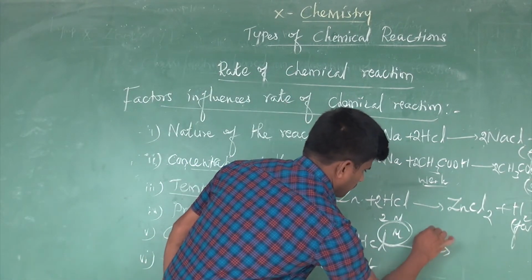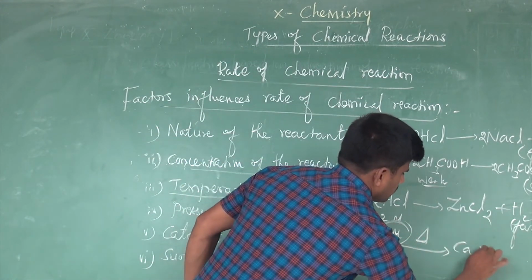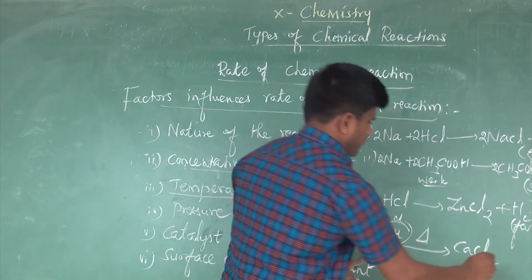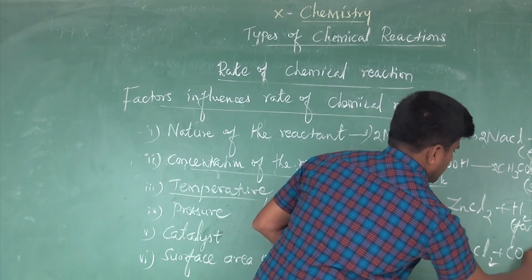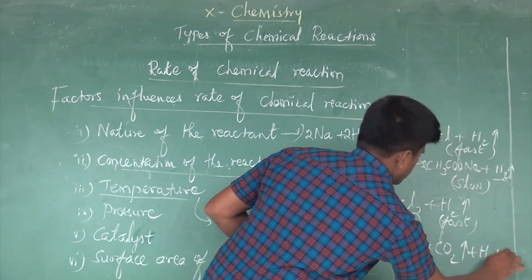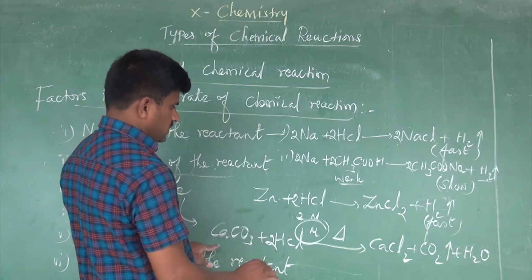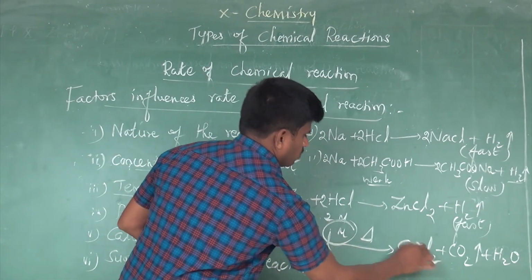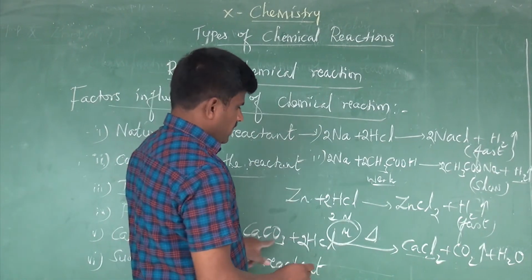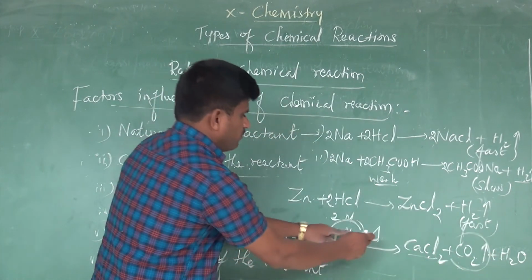Here, when this is heated, the product formed is calcium chloride. The gas liberated is carbon dioxide, and the additional product is water. Calcium carbonate reacts with 2 moles of HCl. Calcium chloride is the product, this is the salt. Then carbon dioxide gas is liberated.